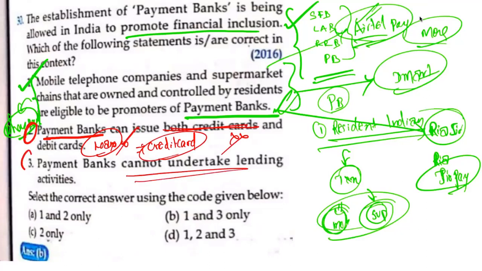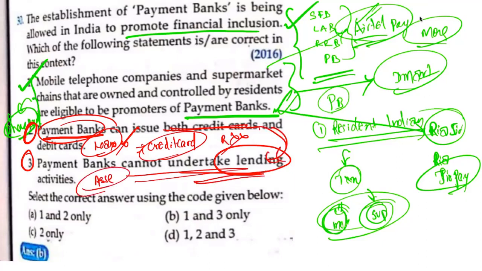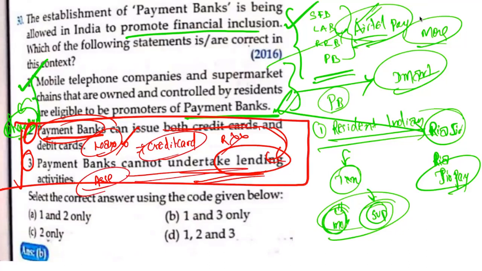Yes, this is the thing. 2 and 3 are synonymous. Look at it. The moment you are not lending, then you cannot issue credit cards. So this is the assertion. This is the reason for this. And the reason is correct for this assertion. So 2 and 3 are synonymous. As a result, both will become wrong in this context.